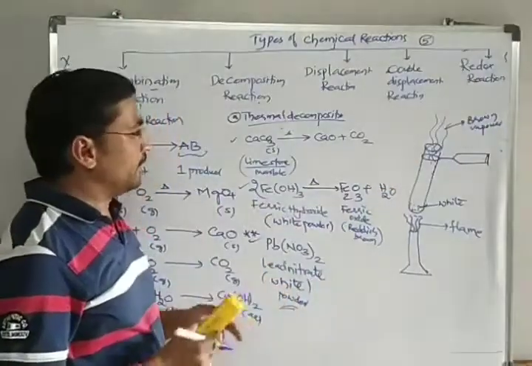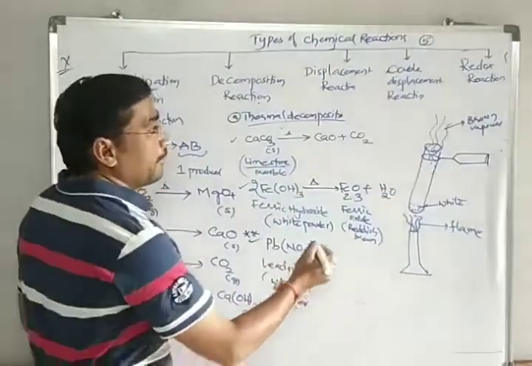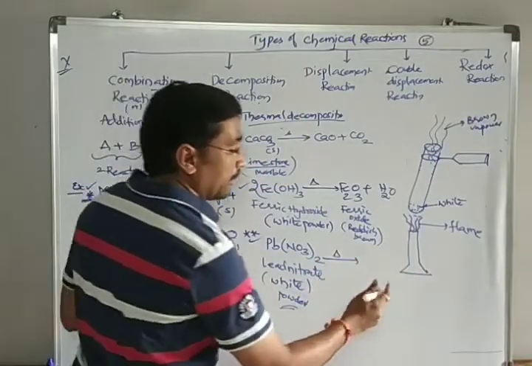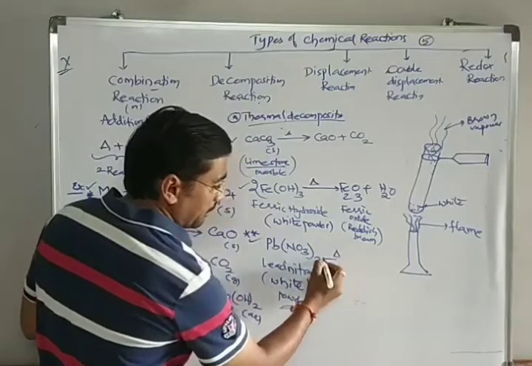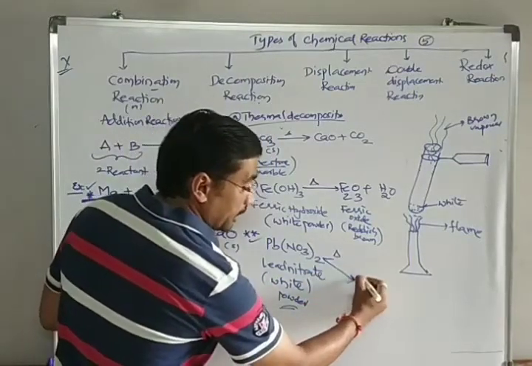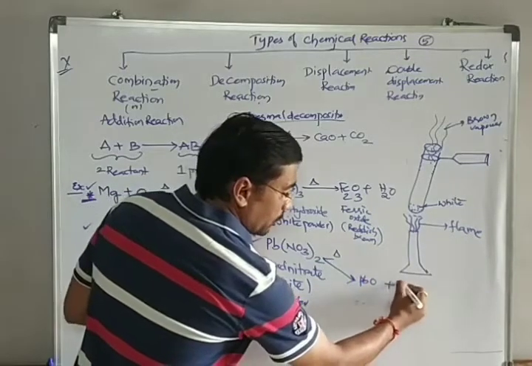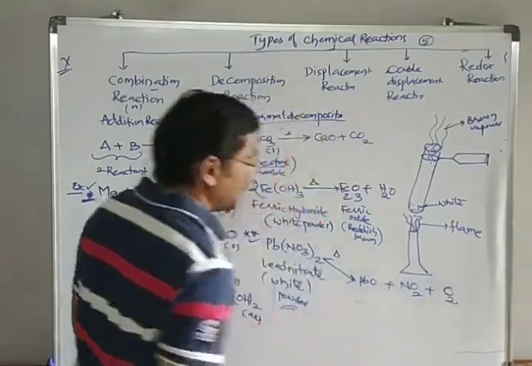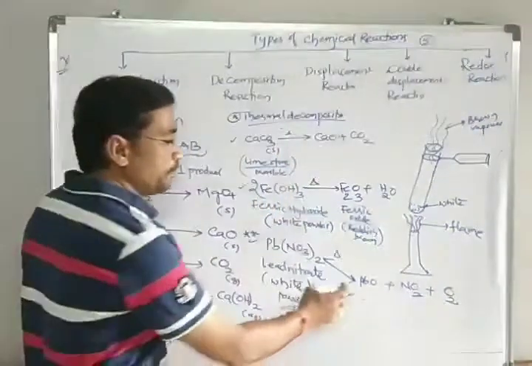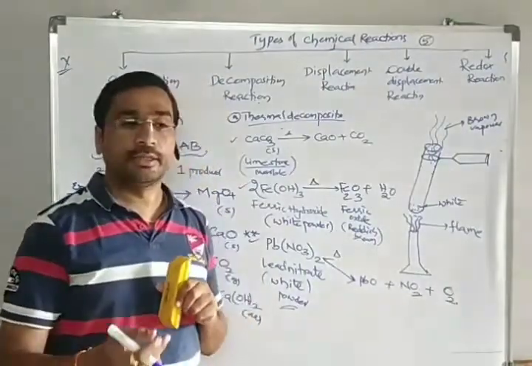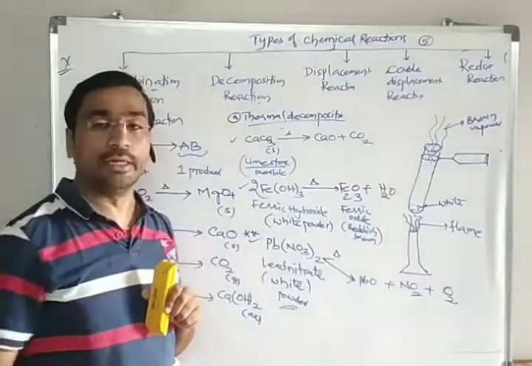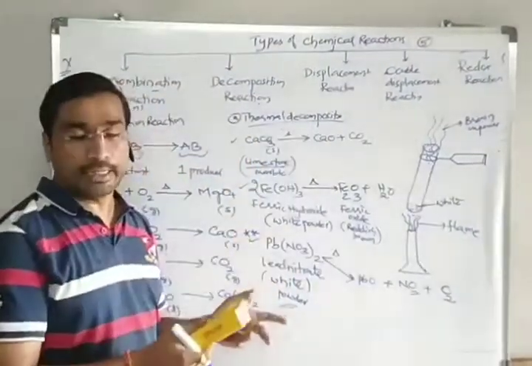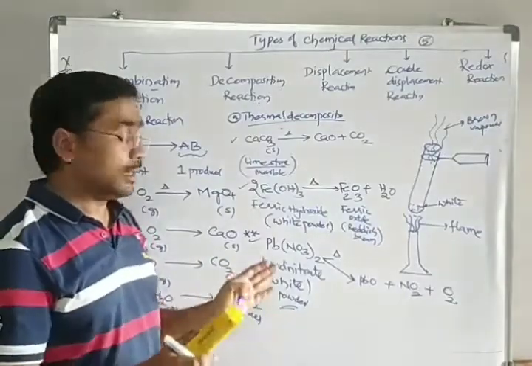So what does this mean? When you are heating lead nitrate, it decomposes. I am writing it down a little: lead nitrate on heating gives rise to PbO plus NO2 plus O2. Lead nitrate on heating converts into PbO, NO2, and O2. Students, you are at the initial level of learning. Sir, how do we know it will decompose into other compounds? When you do it practically in our laboratory, we notice changes.